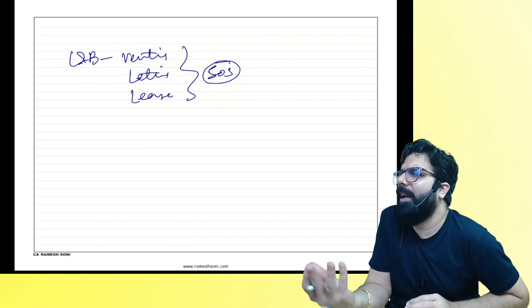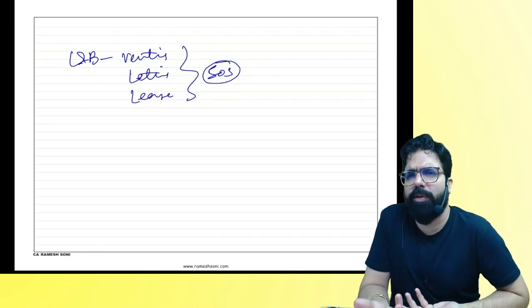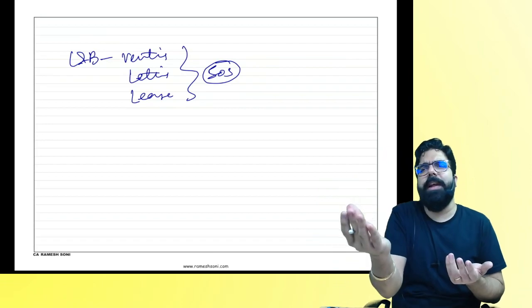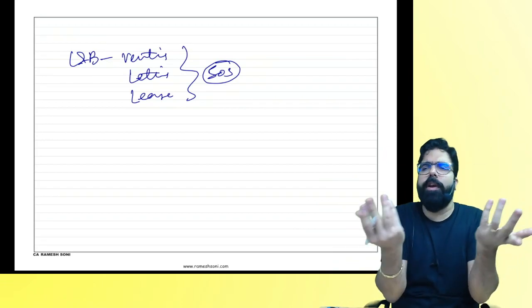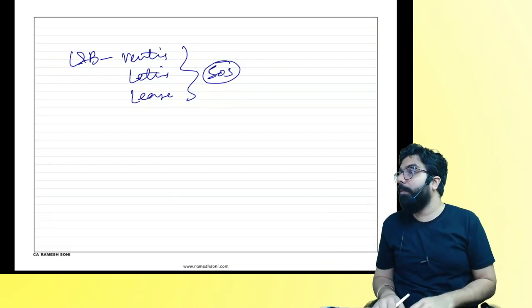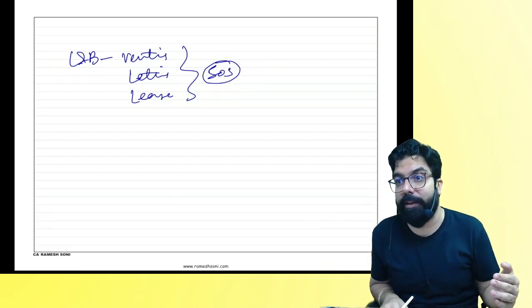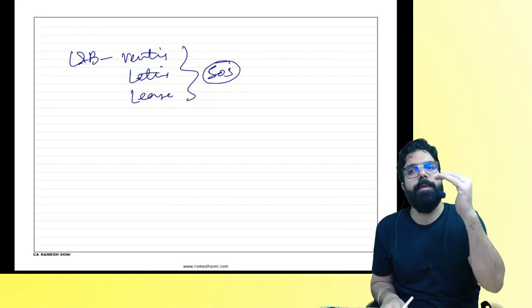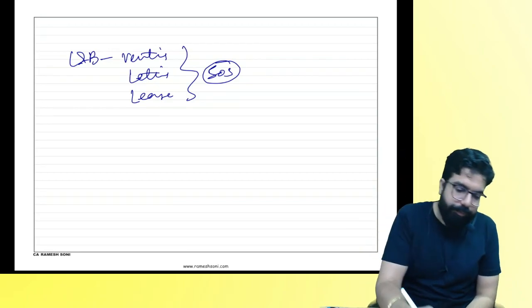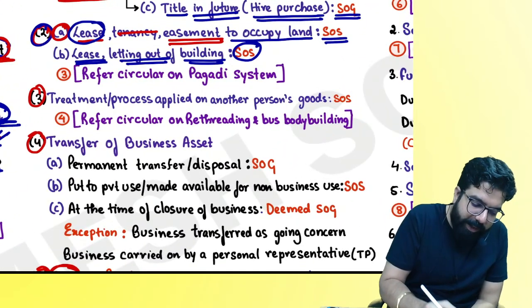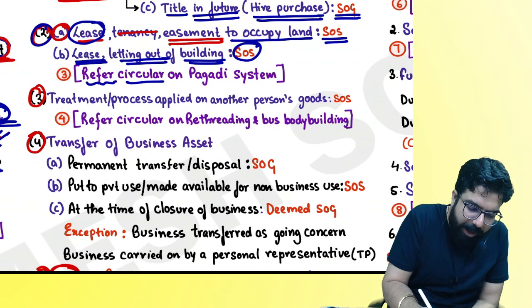Sir, land and building is always service only. Land is also a service and building is also a service. When I give it on rent, lease, letting out, it will be a supply of service. Is my point clear? People, there is nothing to explain in this. They have just gone ahead and told what will be supply of goods and what will be supply of service. Are we all clear? Now, there is one circular, refer circular on Pagdi system.